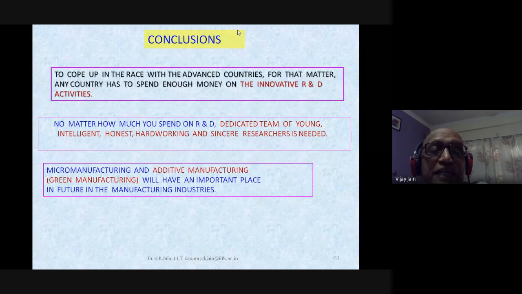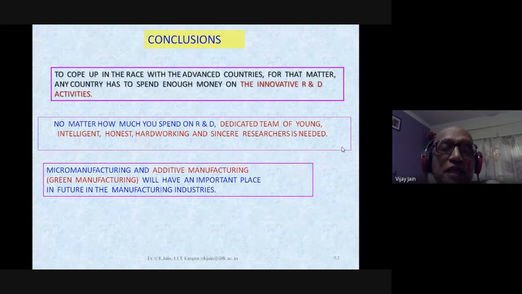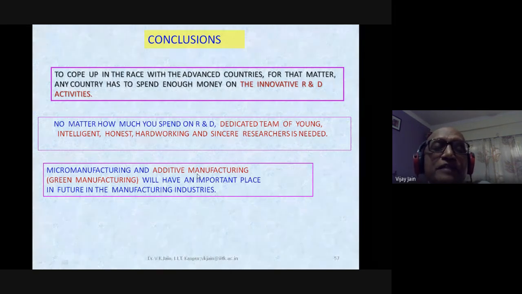And micro manufacturing and additive manufacturing or green manufacturing will have an important place in future in the manufacturing industry. I have not talked about additive manufacturing, but this is also known as green manufacturing, and this is the area which will have a very important place in manufacturing in future, and it may replace or remove some of the traditional manufacturing processes. I don't know, say after 50 years or after 100 years, but this is going to take a very important place in manufacturing.